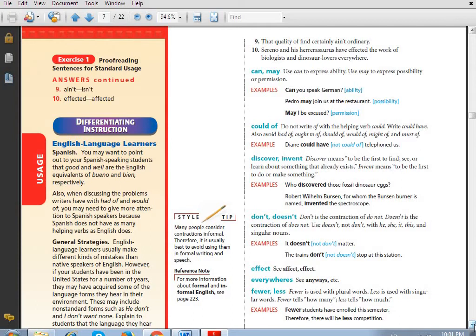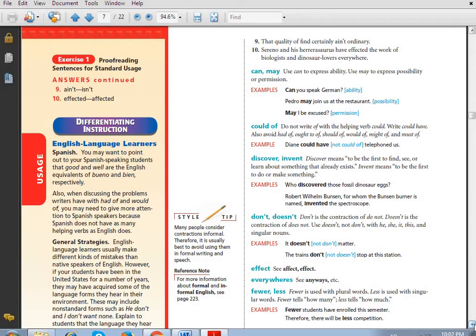Just like when I say, hey, I have few cars. Few cars. But I can say, I have less water. There is a difference. Few cars, because cars are countable, can be counted, so I'll use fewer. But for water, I use less, because water is a kind of liquid and it can be counted, sorry, it can't be counted. So it would be uncountable. So I use less. Don't forget this point, guys.